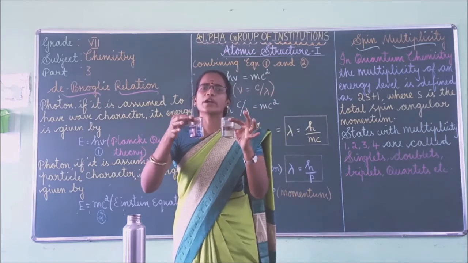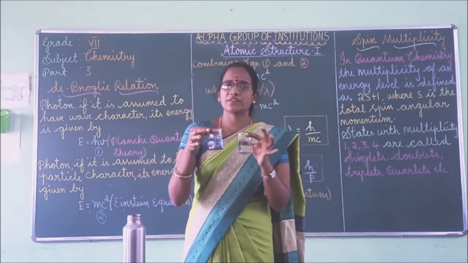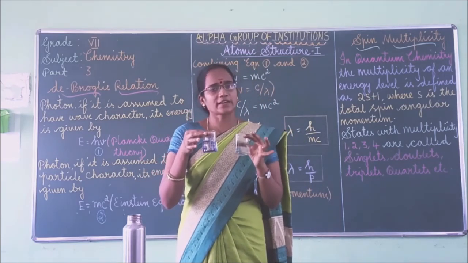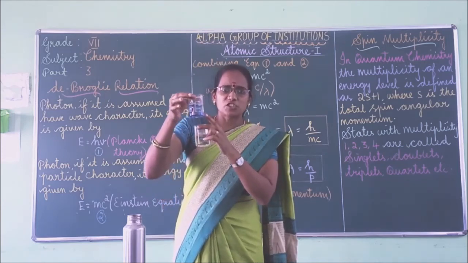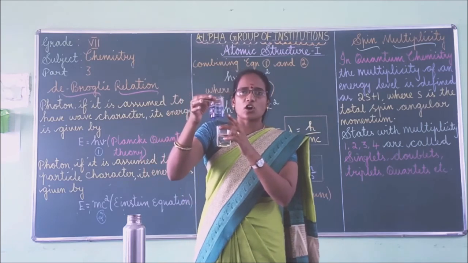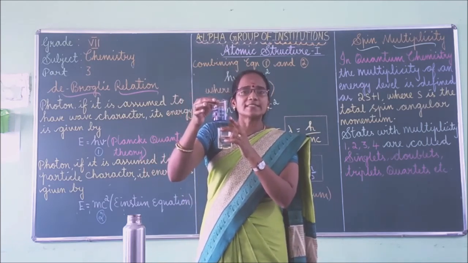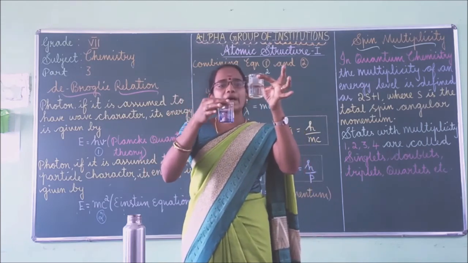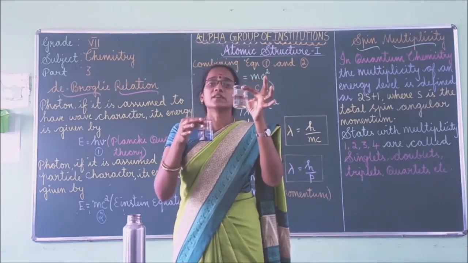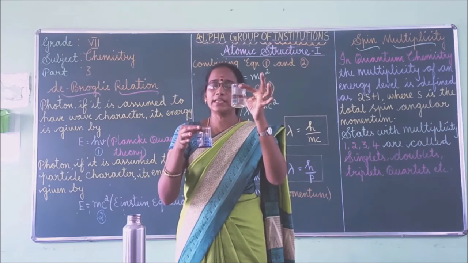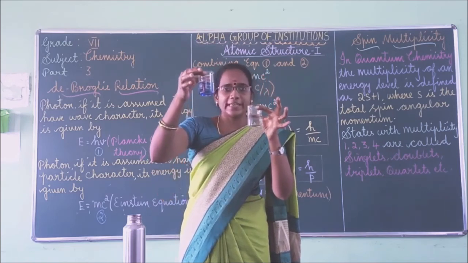So what do you understand from this activity? From this activity, you can understand that the ink drop moves faster as compared to honey. Why? Because the density of honey is more than that of ink.